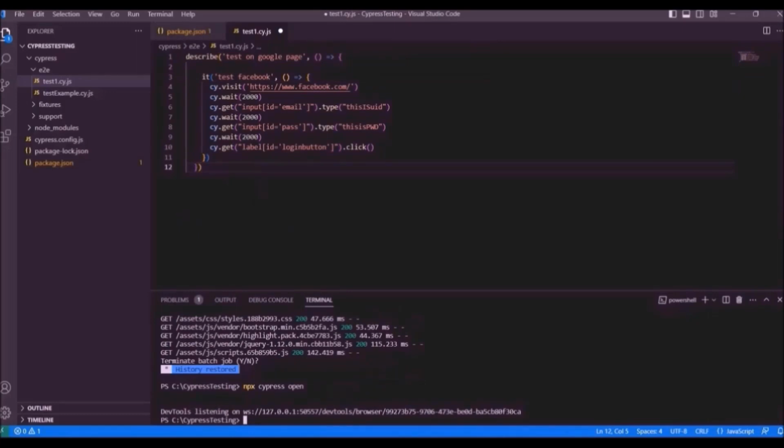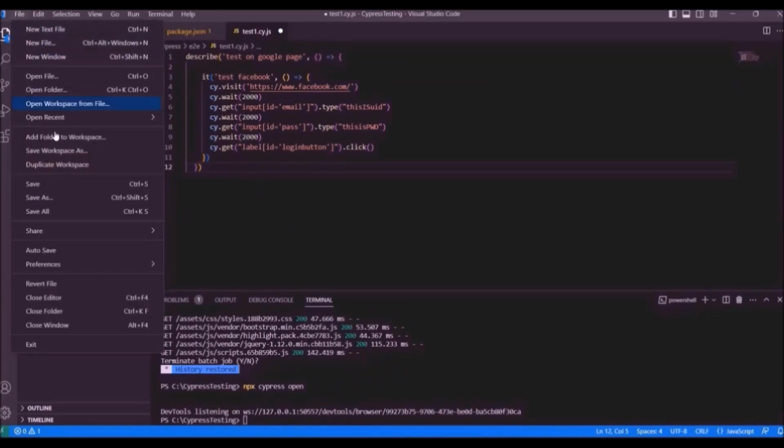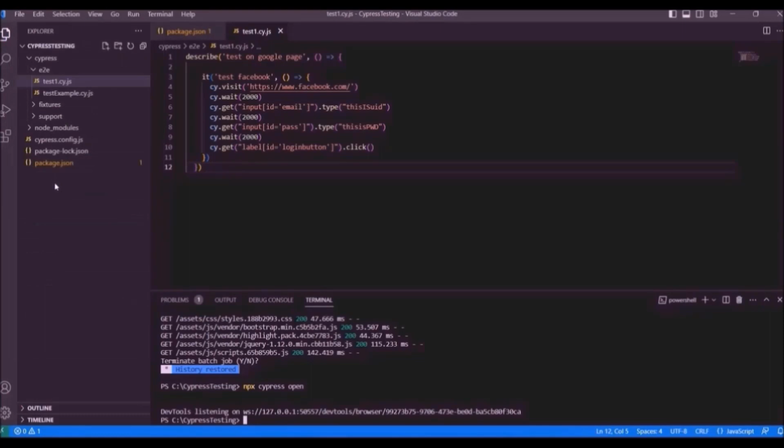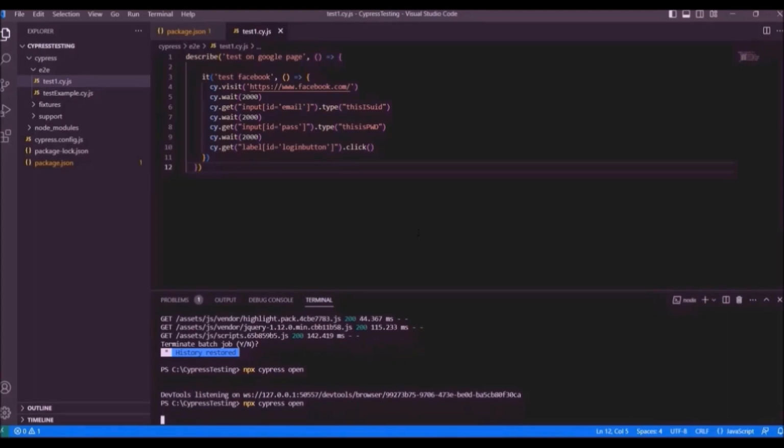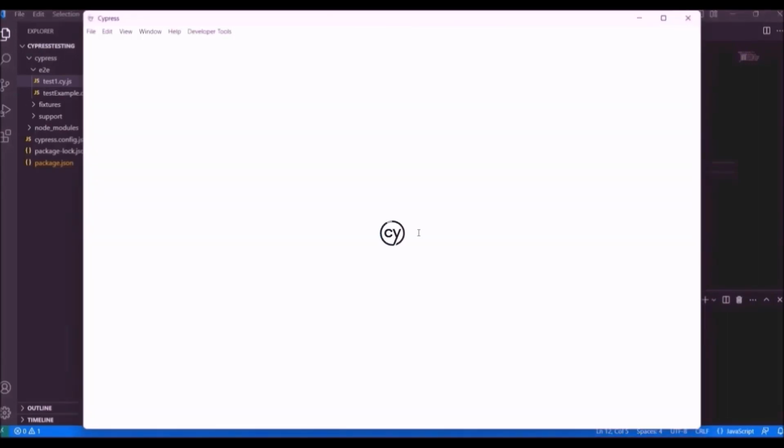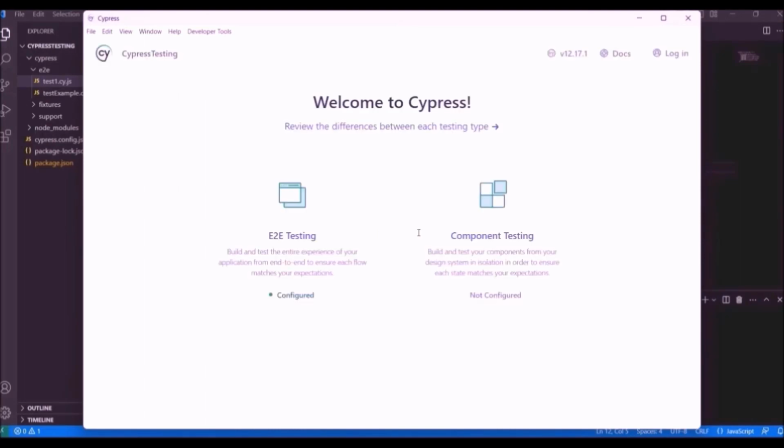So after adding this code, go to file and click save. Okay, now let's run this test case. npx cypress open, click enter, and click e2e testing.